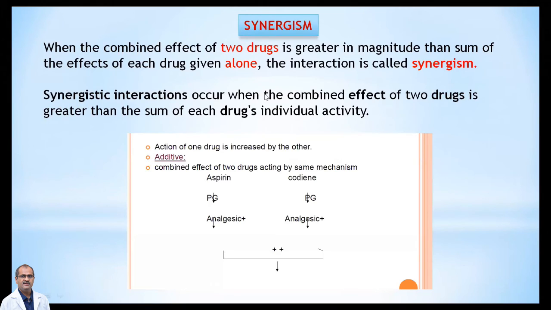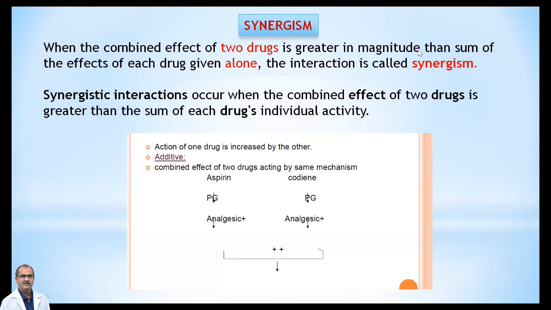Synergistic interactions occur when the combined effect of two drugs is greater than the sum of each drug's individual activity. Here, suppose drug A and drug B are both acting, then a synergistic effect occurs when the effect of these two drugs is greater than the sum of the drugs' individual activity.